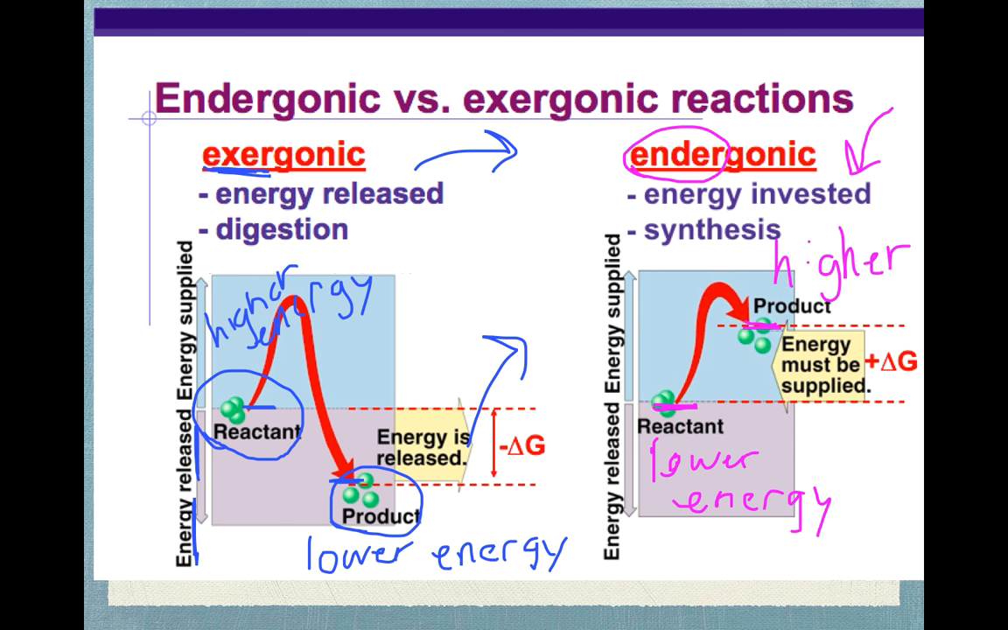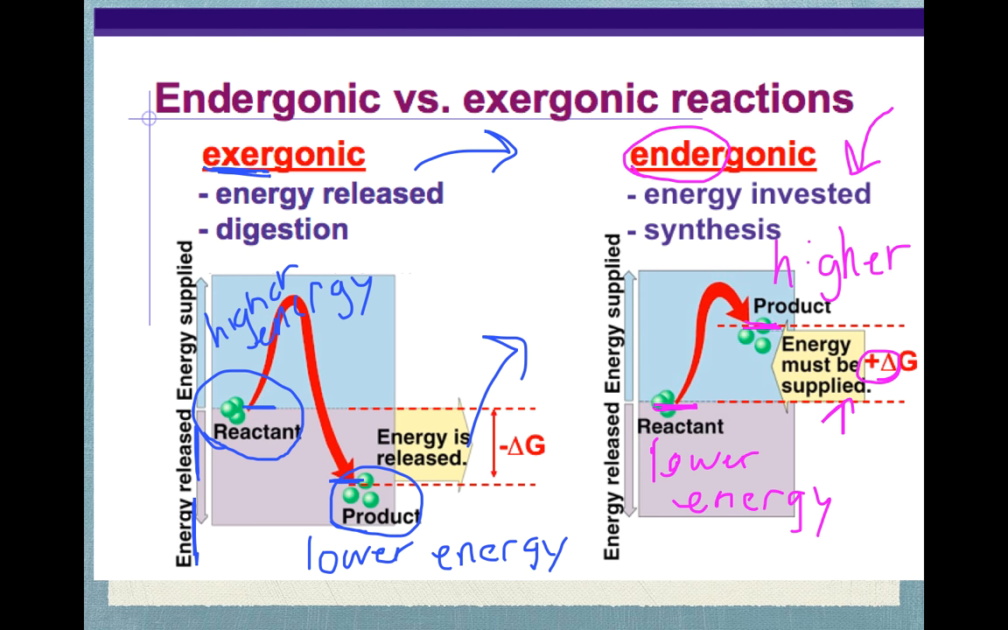Well, how did it get a higher energy? It had to have some energy absorbed into the reaction. Therefore, energy must be supplied. We have a positive number here. That means energy has entered the reaction.